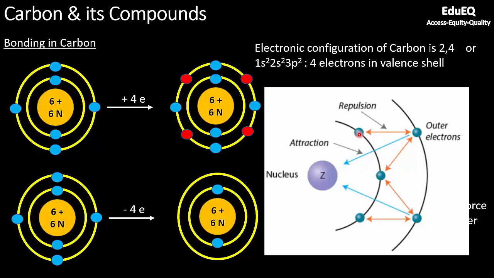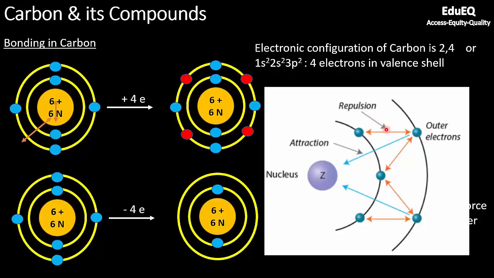But there are other electrons also. So in this orbit, this electron is negatively charged, this is also negatively charged. But these electrons will repel each other because like charges repel each other. So you see, there will be two types of forces. The nucleus will try to attract the electrons towards itself, which is attractive force, and the electrons amongst themselves will try to repel each other, which is the repulsion force.